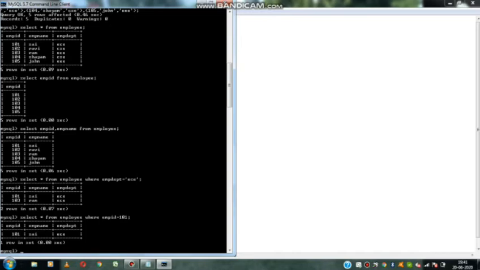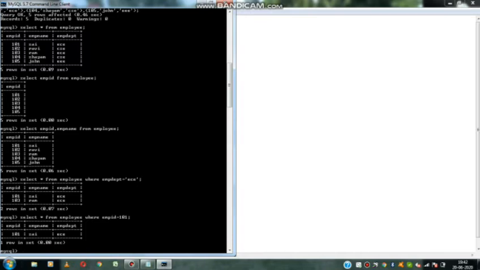Now what are all the queries we have seen? First we saw the create query. What is the use of create? We can create the databases and we can create the tables. Next, what is the use of the insert query? We can insert the data to the table. The next query we saw is the select query. We can retrieve the data from the table by using the select query.